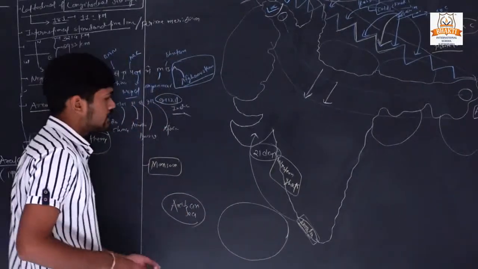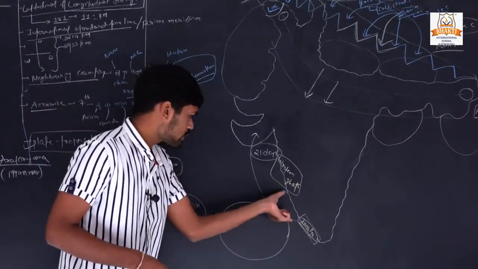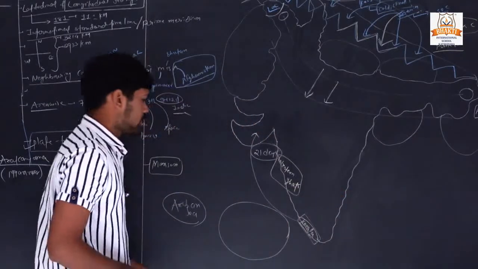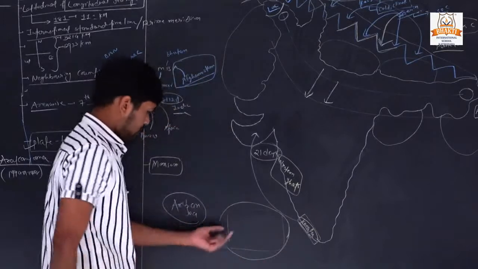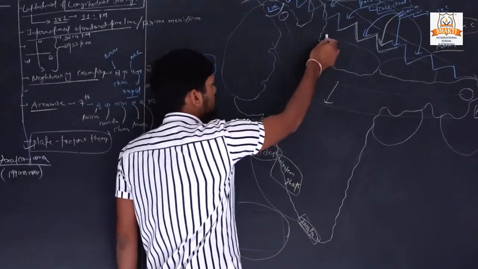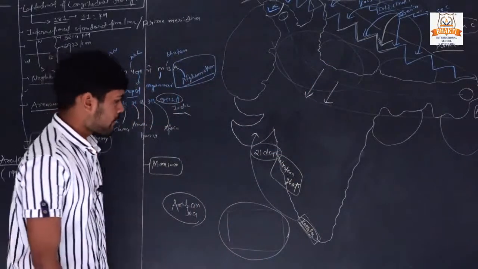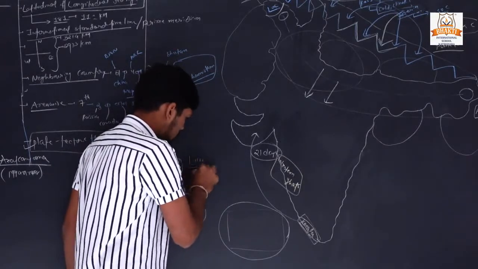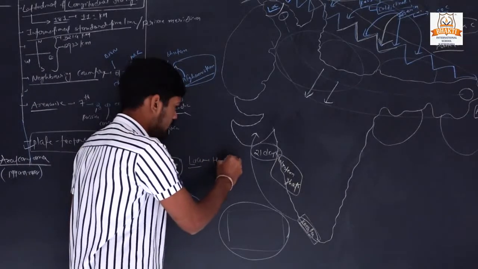We have discussed in the previous chapter that the Arabian Sea is located here and the Bay of Bengal is located here. Okay, so low pressure is created in the Arabian Sea, at that time high pressure is created in the northern portion of India. We have discussed that wind always flows from high to low pressure.